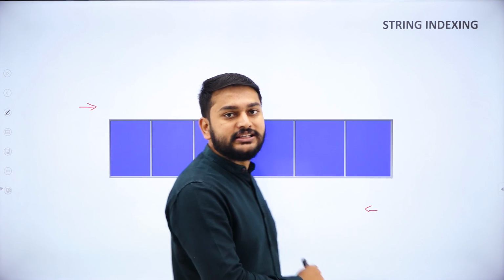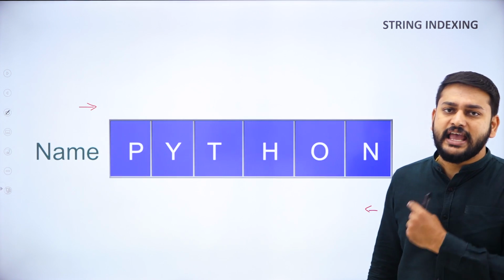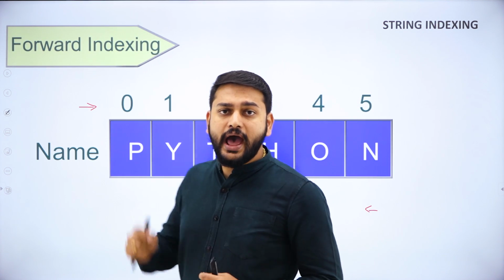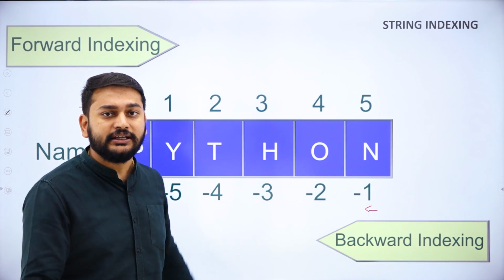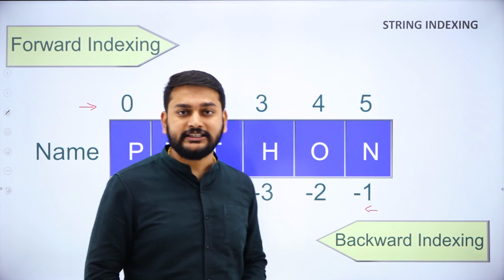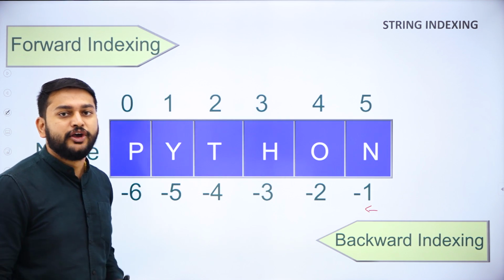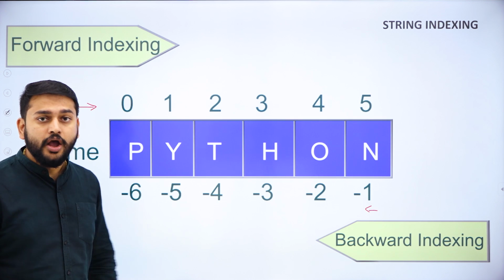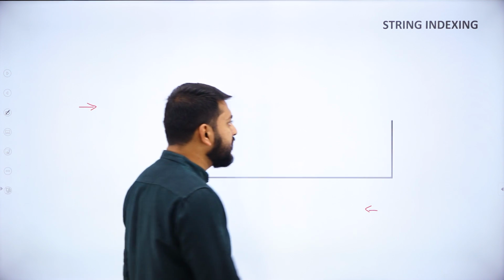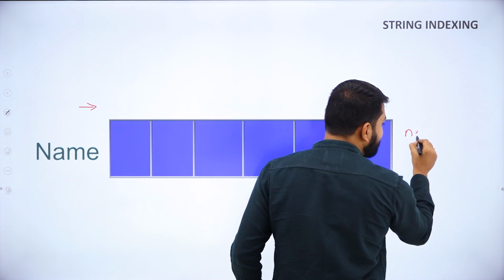So you need to understand one more thing in this example. Sir, I want to access a particular character in this string. So how do I access? With the help of indexing, I will be able to access. For example, I want to access y. How do I access y? So what is the name of the string? The name of the string is name.